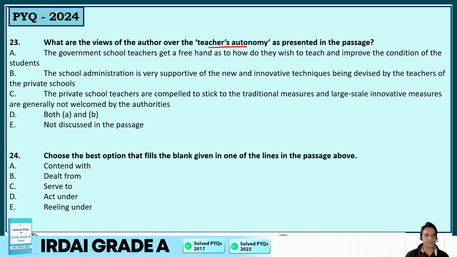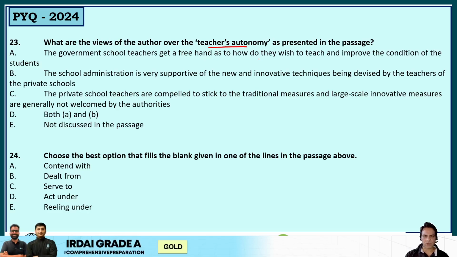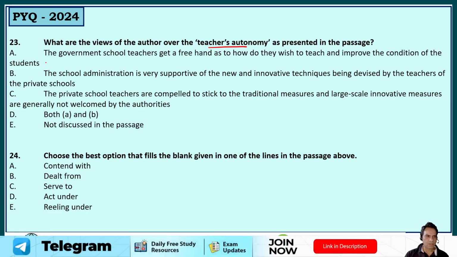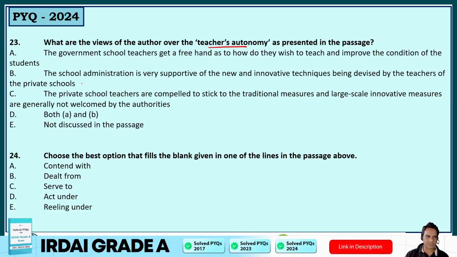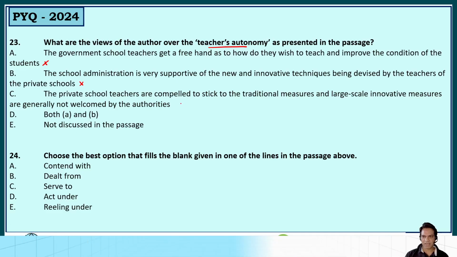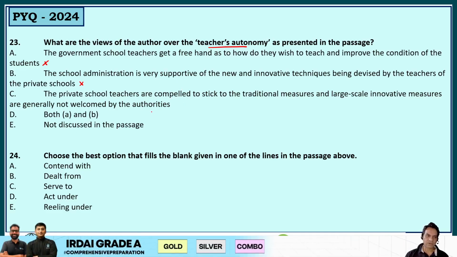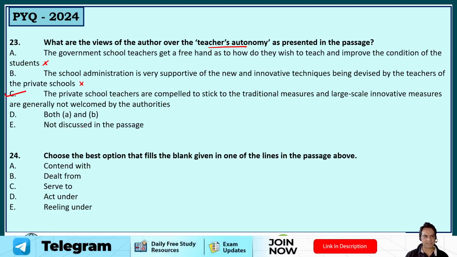Next question, guys. What are the views of the author over the teacher's autonomy as presented in the passage? The government school teachers get a free hand as to how they wish to teach and improve the conditions of the students. No, that's not true. The school administration is very supportive of the new and innovative techniques being devised by the teachers of the private schools. That's also not correct. The private school teachers are compelled to stick to traditional measures, and large scale innovative measures are generally not welcomed by authorities. Yes. So this is correct. Option C is the right answer. So that's your clear choice, option C.